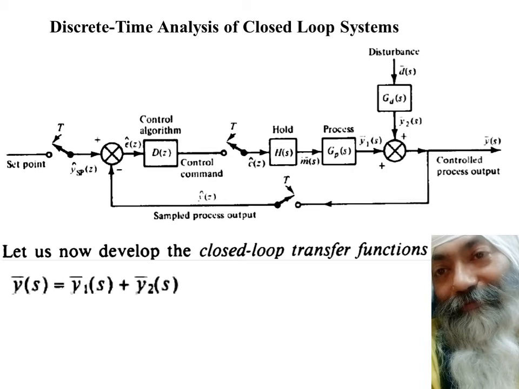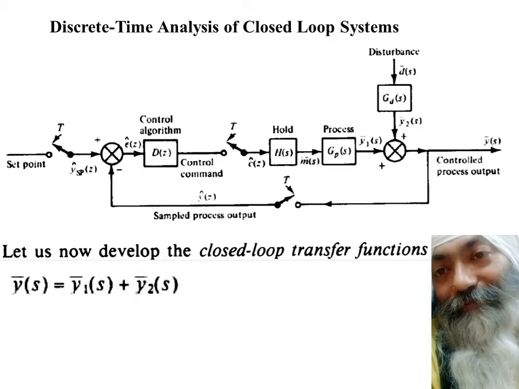My dear friends, as I have already told you, Y bar is nothing but Y1 bar(s) plus Y2 bar(s), as we had just seen. You can have a look at it once again: this Y1 and Y2 get added to become Y, as shown over here.